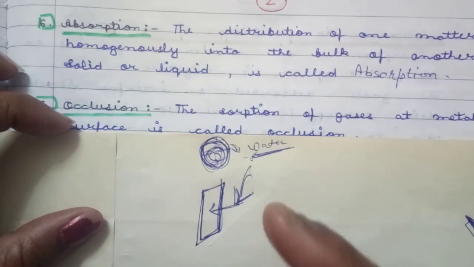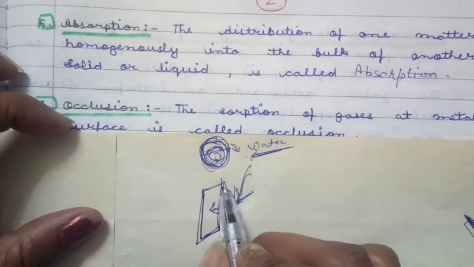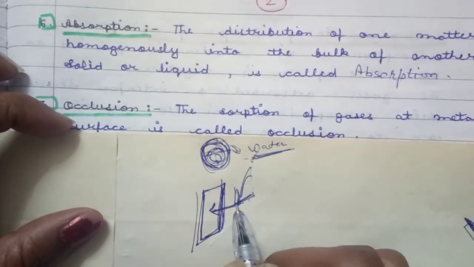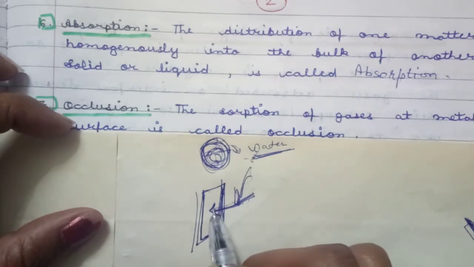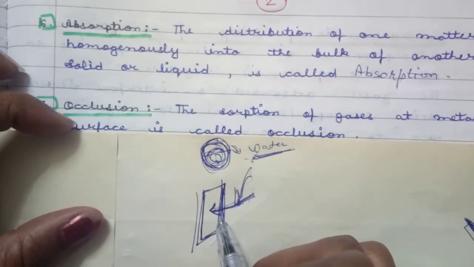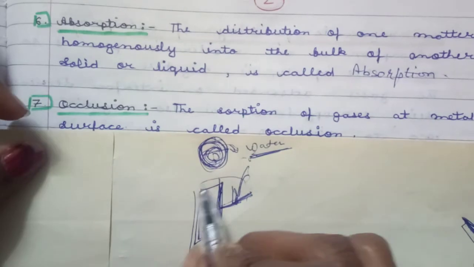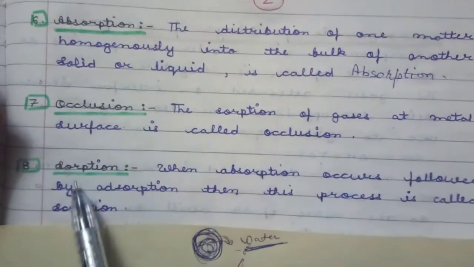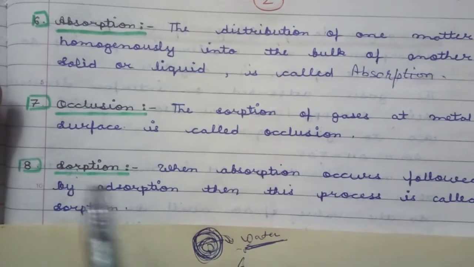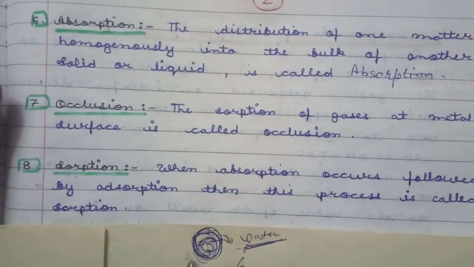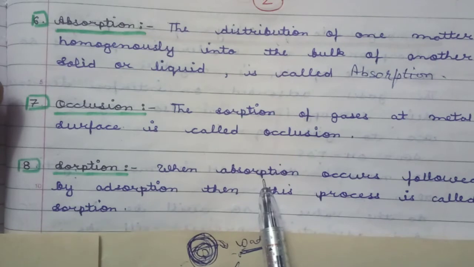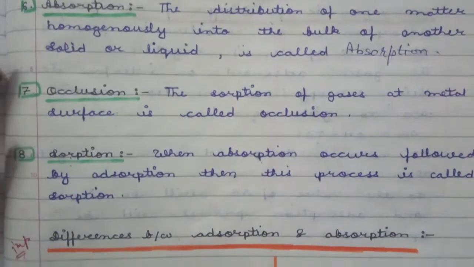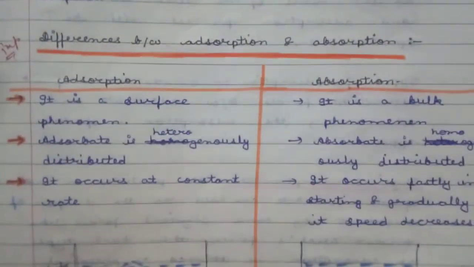For instance, the water is adsorbed on the surface of the chalk, and after approximately 5 minutes the water is absorbed in the chalk. When both processes take place, it is known as absorption. Okay, in absorption first adsorption takes place and then absorption also takes place. Now we will see the differences between absorption and adsorption.